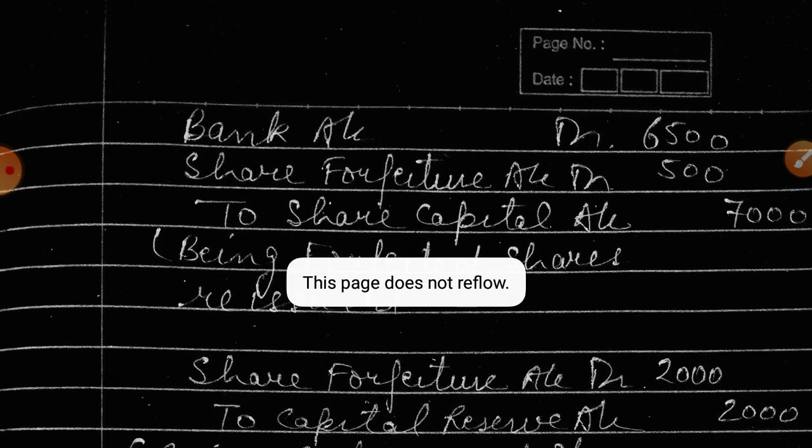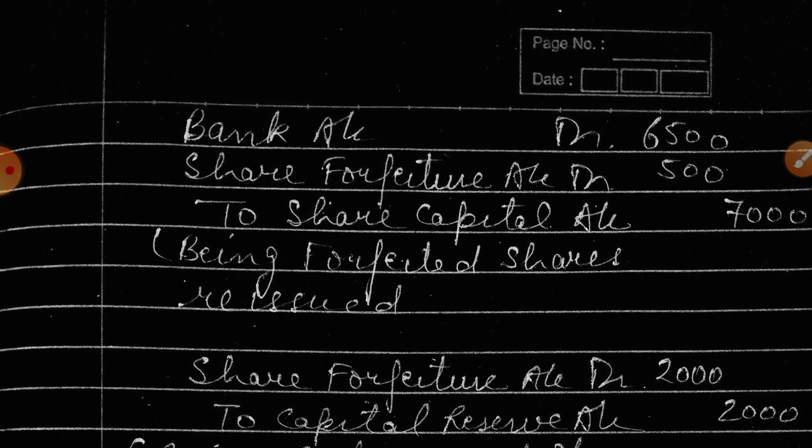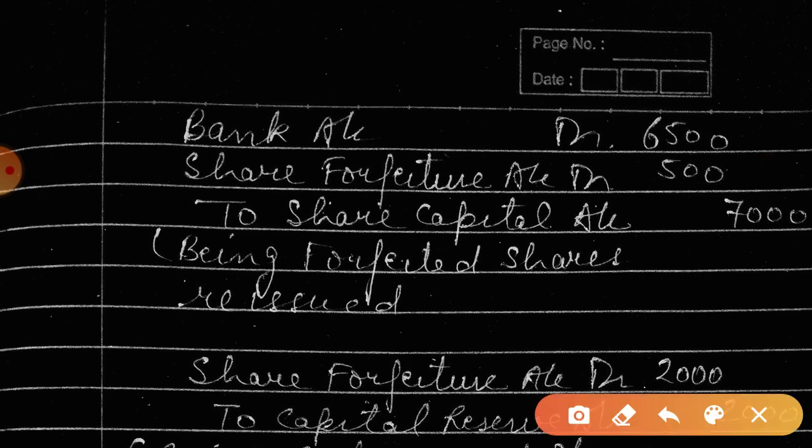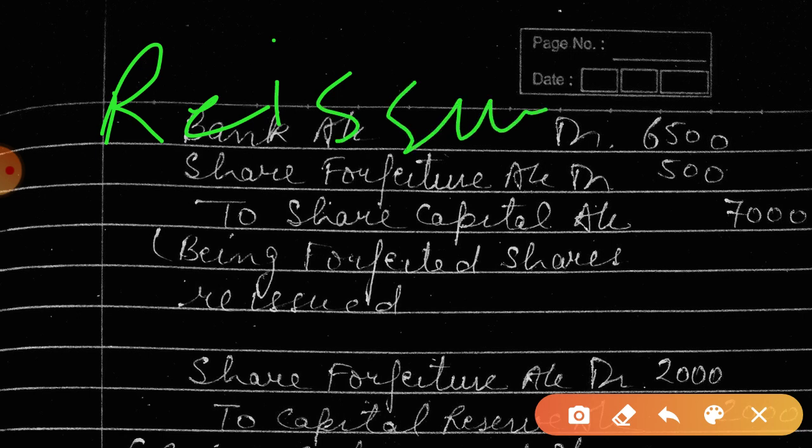Now there's a new topic, that is reissue of shares. Now what is this reissue? See students, when shares are forfeited, that means now X is no longer the shareholder, and the money received, the company will not refund that. The company will keep the money with them.